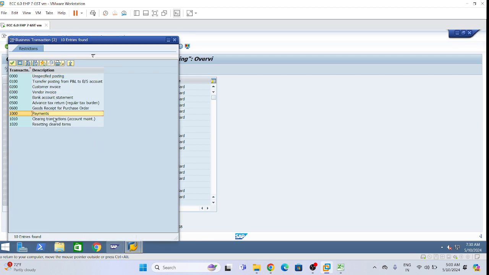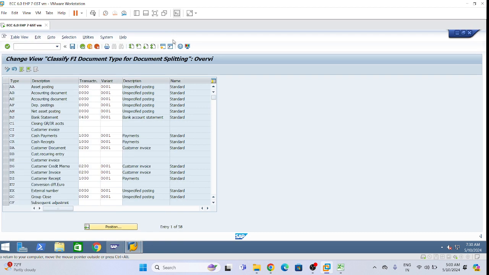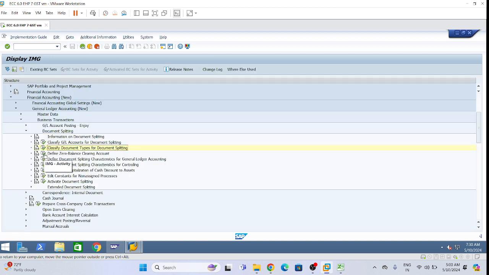Srinath will take care. So this configuration should be there in the document splitting so that we can get the document splitting effects. So now our configuration is done.